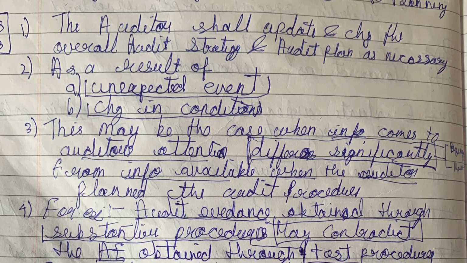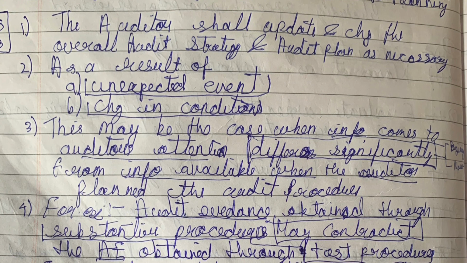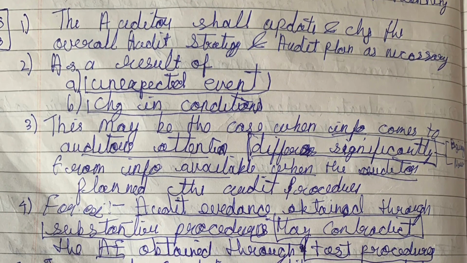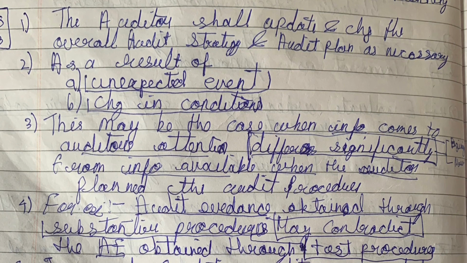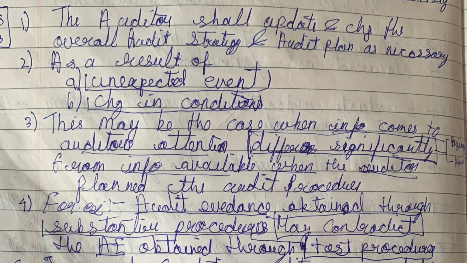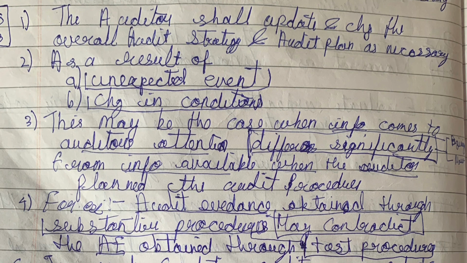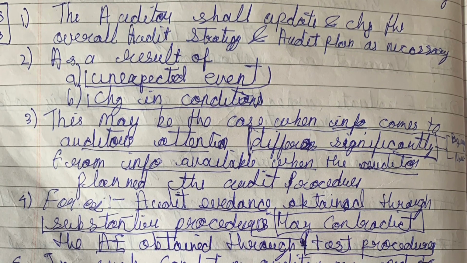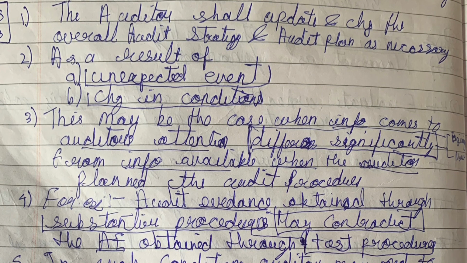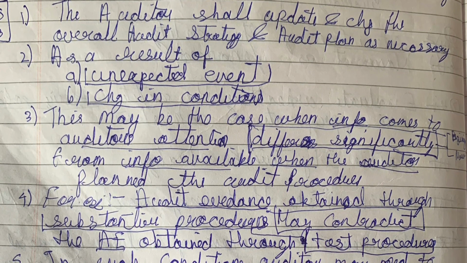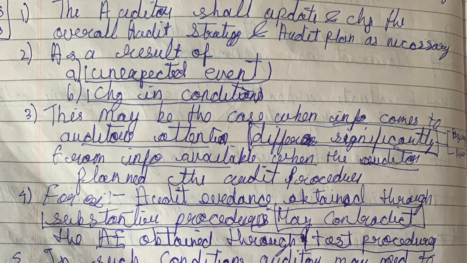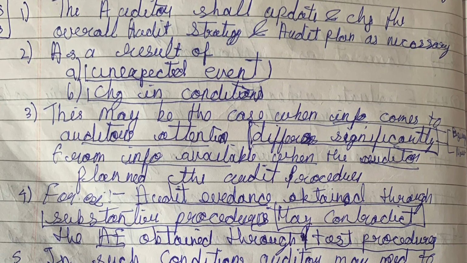This may be the case when information comes to the auditor's attention that differs significantly from the information available when the auditor planned the audit procedure.